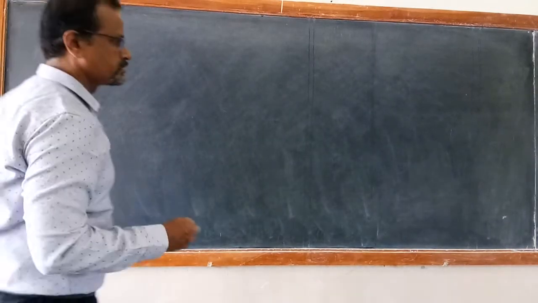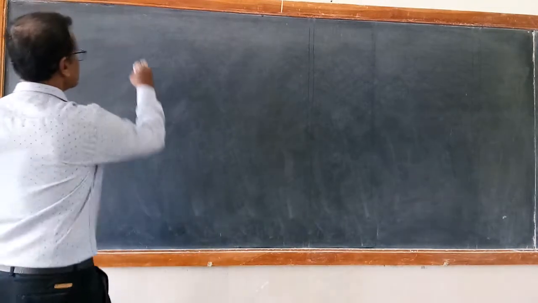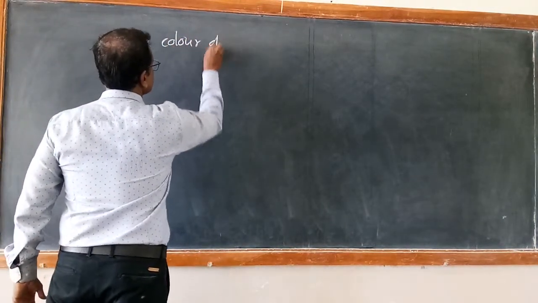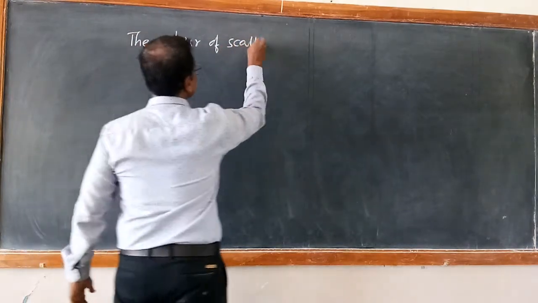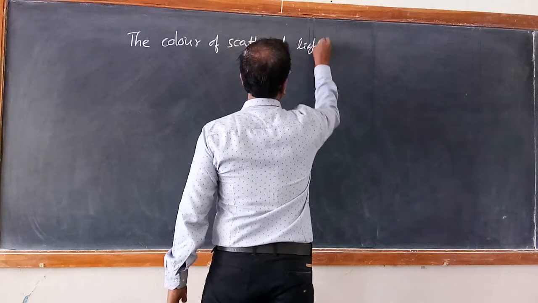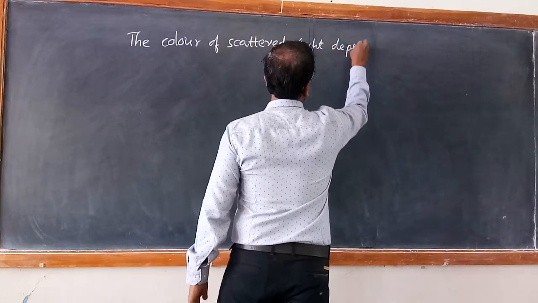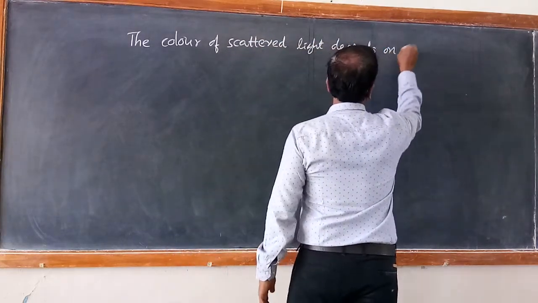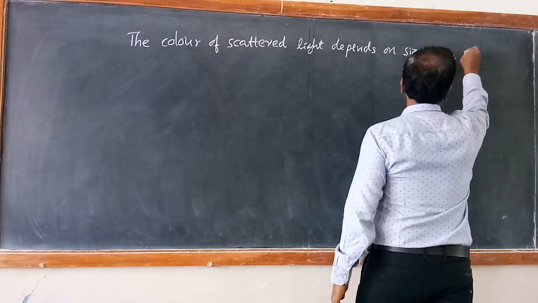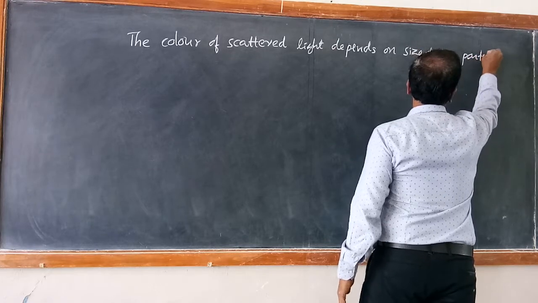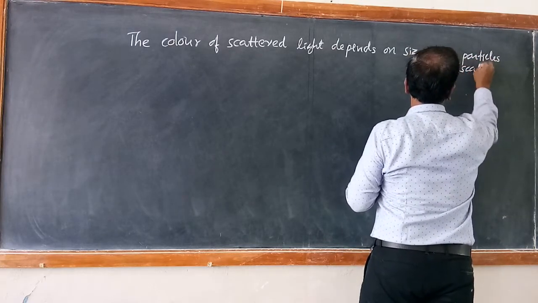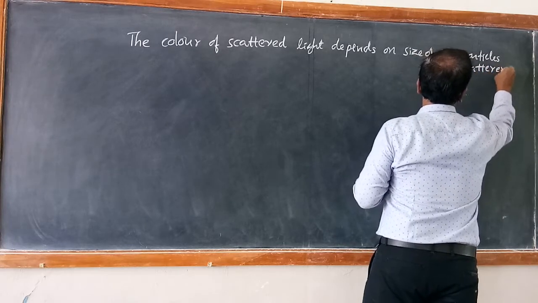So just for conclusion, the color of scattered light depends on the size of the particles, which you can call scatterers.